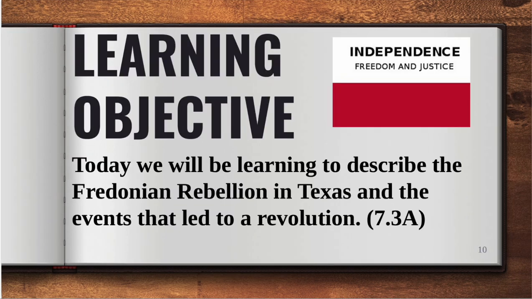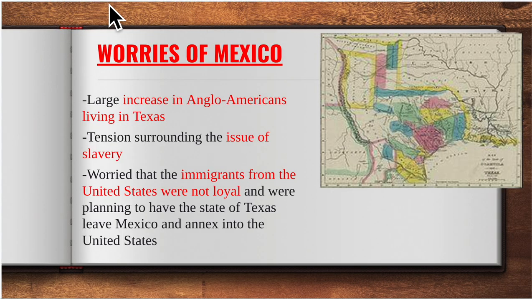All right, let's get to our learning objective. You do not have to write this down, but I do want you to put this topic at the top of your notes today. Remember, you're going to be taking your notes on your next empty page in your composition notebook. We're going to be talking about the Fredonian Rebellion today. If it's red and underlined, it goes in your questions, and if it's just red, it goes in your notes. So our topic here: worries of Mexico.